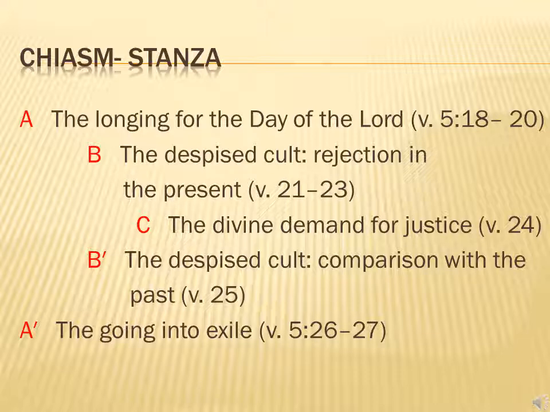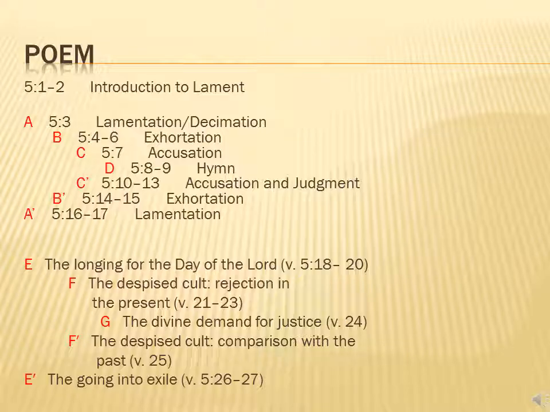All right, so again, we can see the same thing we just saw in the last slide. Verses 18 to 20 are parallel to verses 26 through 27. Verses 21 through 23 are parallel to verse 25. And verse 24 stands alone, again showing emphasis on this stanza. So this slide, I'm just showing you the breakdown of chapter 5 of Amos and showing how the first half is a chiasmic pattern and the second half is a chiasmic pattern. So this slide is just basically showing you what we've said thus far and how it looks as a whole.